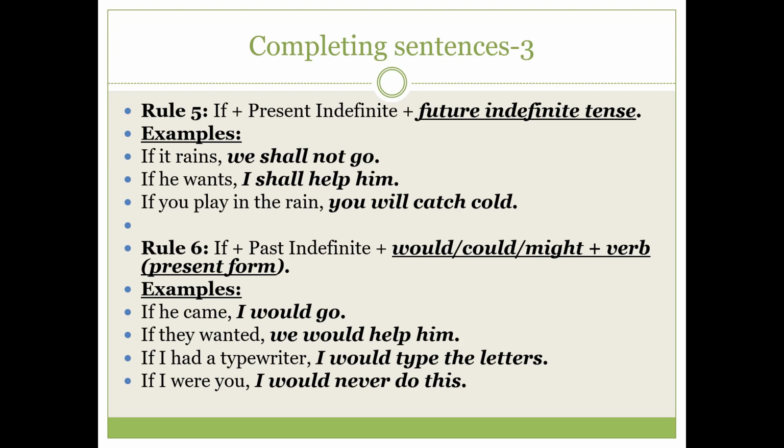So the example will be like this: if he came, I would go. If he came, you see, "came" is the past form of the verb, past indefinite tense we have used. And in the main clause, "I would go", we have used "would", and after "would" we have used the present form of the verb. If he came, I would go. Another sentence, if they wanted, we would help him.